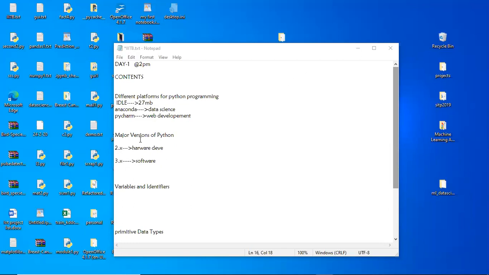So here we have two major versions of Python. One is the 2.x version and one is the 3.x version. If you want to learn Python from the basics onwards, if you are a fresh learner, it is better to go with the 3.x version only. Nowadays, this has become a feature of Python, so better to go with Python 3.x only.